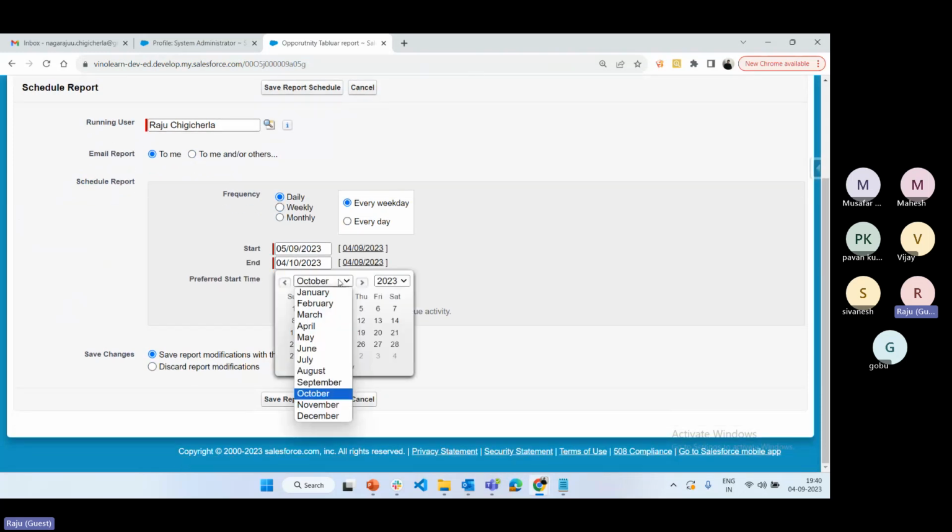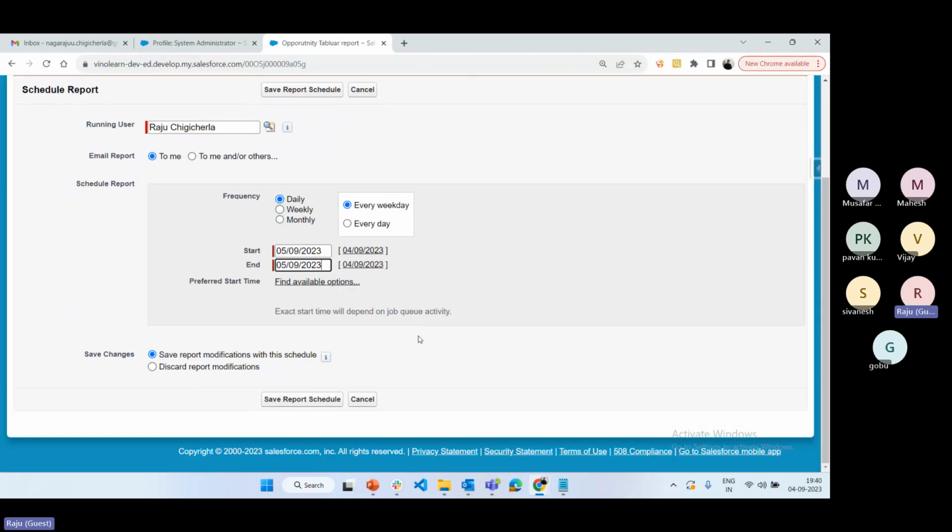Okay. Otherwise, if you want only for September, only a particular date, selected 5th. Okay. Tomorrow it will start, tomorrow only it will end. The date and the frequency of the execution time you can select.